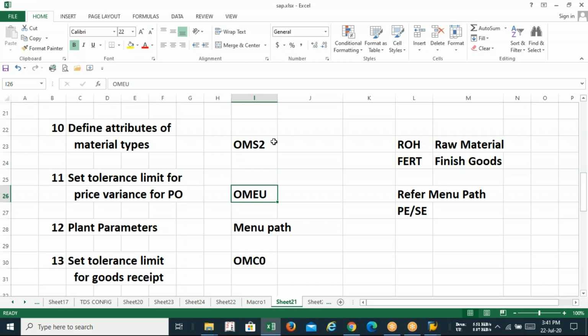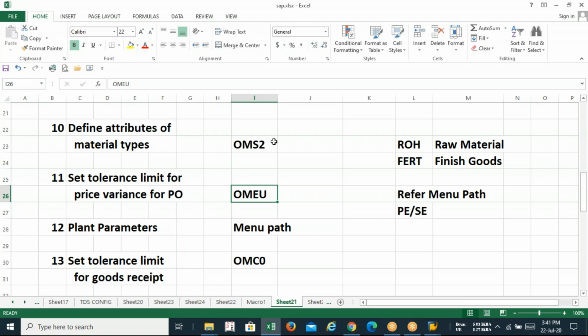Say the price we calculate at the time of placing the order is 500, and the invoice amount we receive is 500 rupees 30 paise. That kind of small variance, 0.3 rupees, we should ignore. That's why we configure the tolerance limit for price variance in purchase order. In the purchase order, we have to define how much variance amount we can allow.